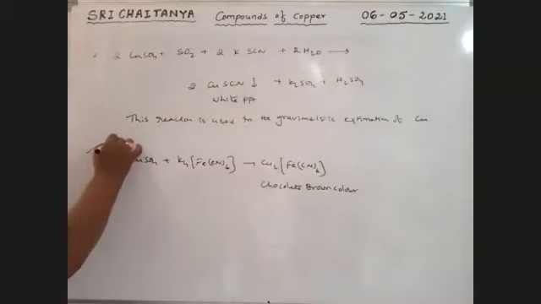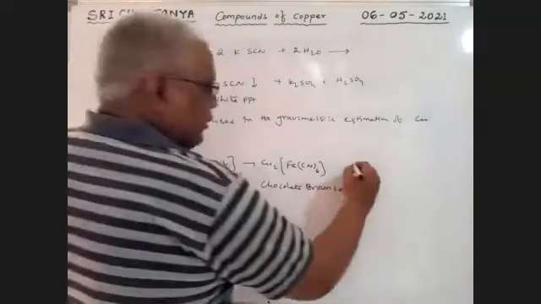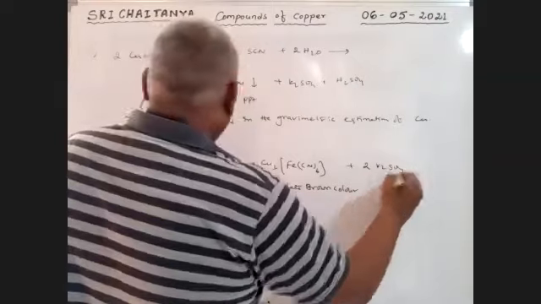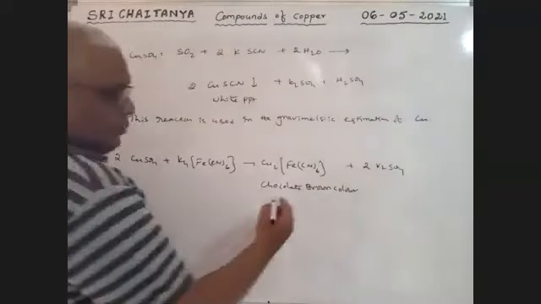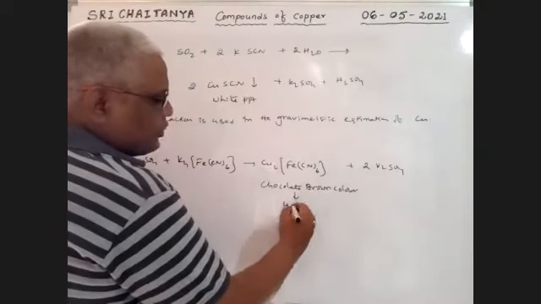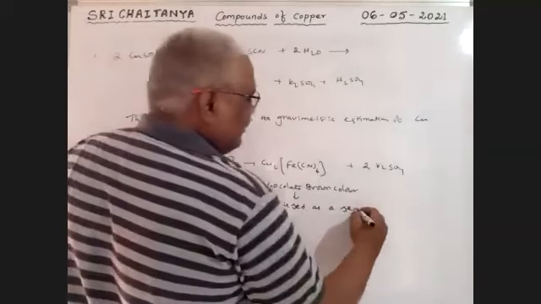So it is one of the tests to identify copper ions in qualitative analysis. Plus 2K2SO4.